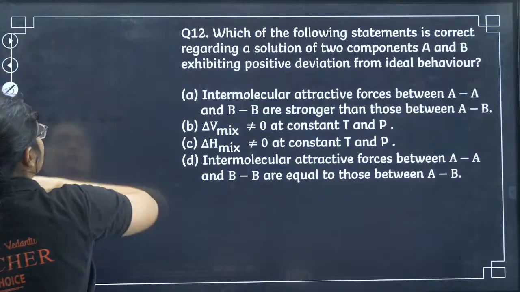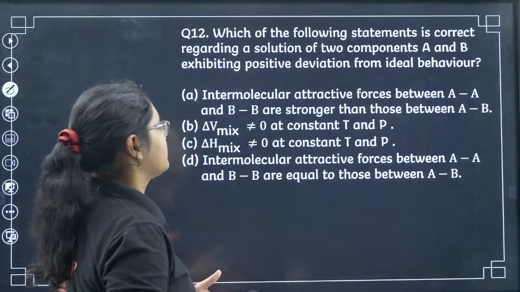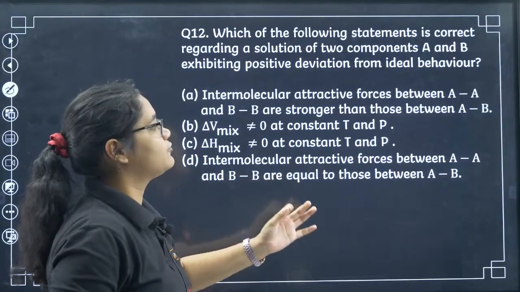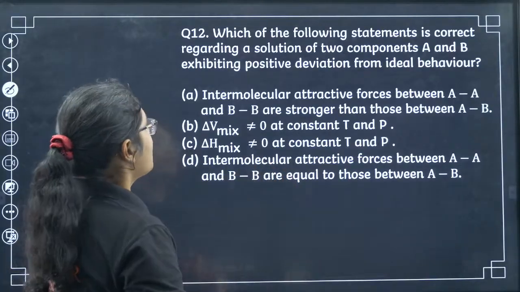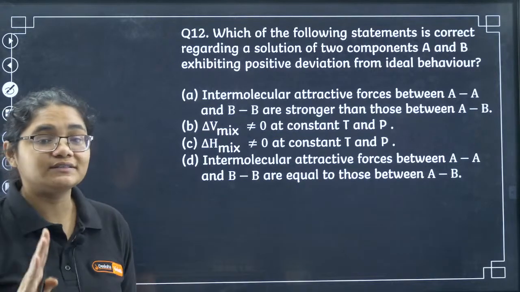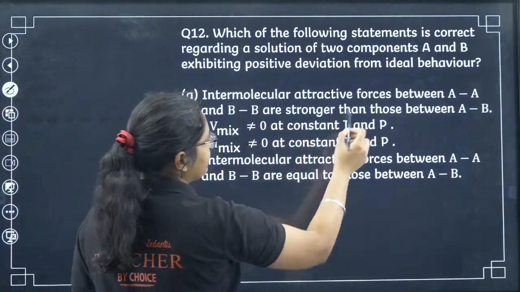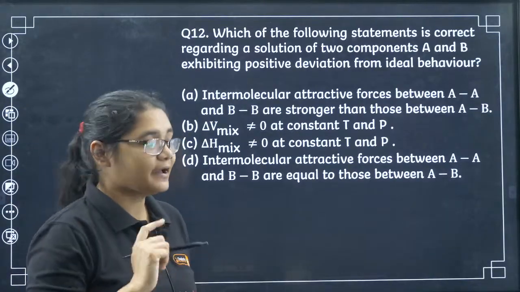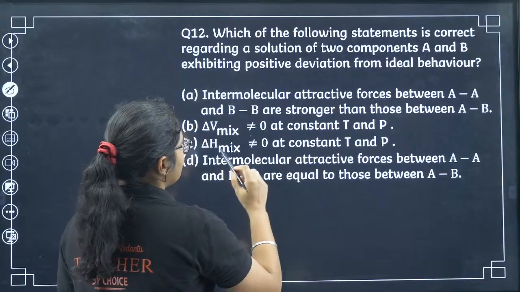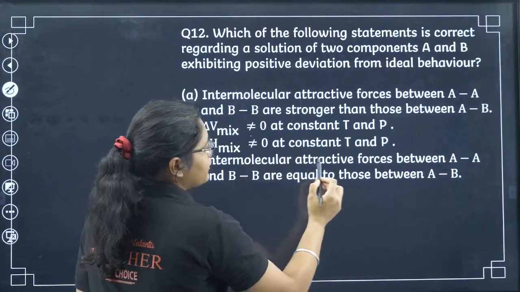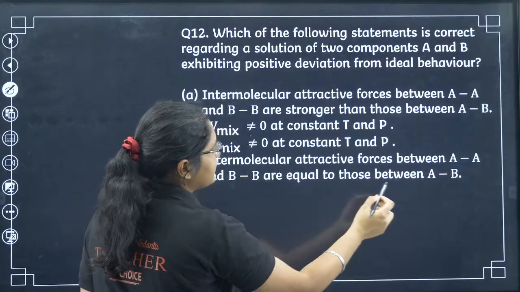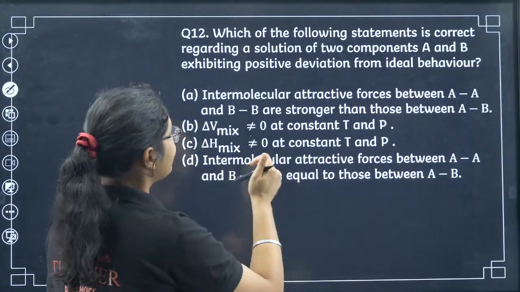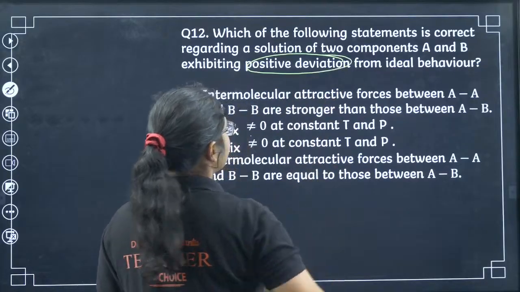Next, we will have question number 12 here. Which of the following statements is correct regarding a solution of two components A and B exhibiting positive deviation from ideal behavior? So what is correct when two solutions are having positive deviation? Intermolecular attractive forces between AA and BB are stronger than those between AB. Is it a correct statement? V mix is not equal to 0, H mix is not equal to 0. Intermolecular attraction forces between AA and BB are equal to those between AB.